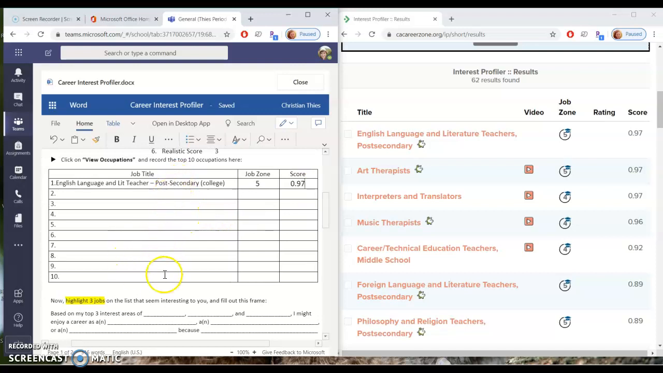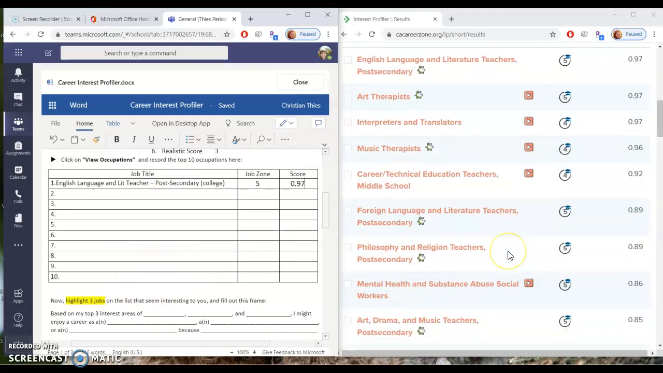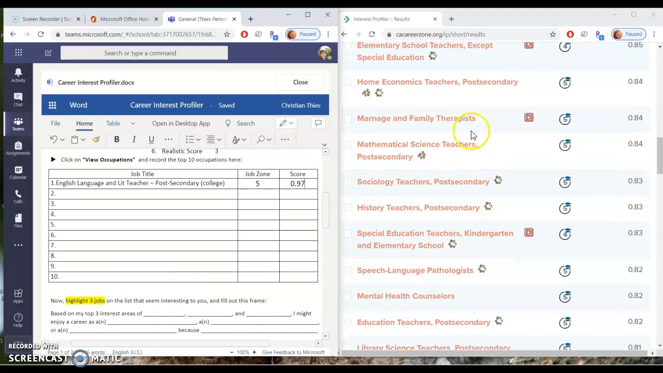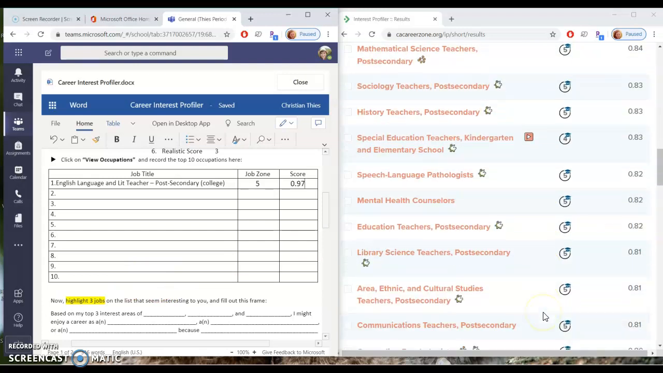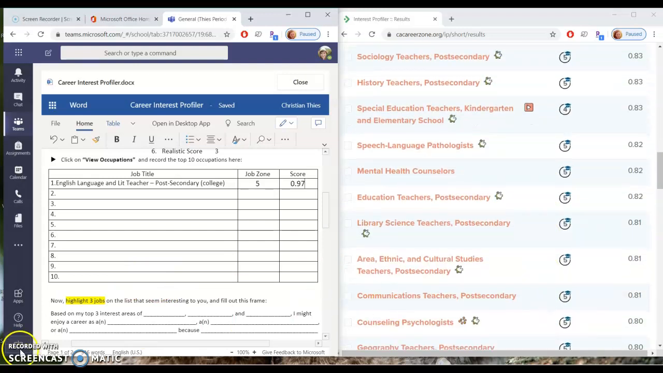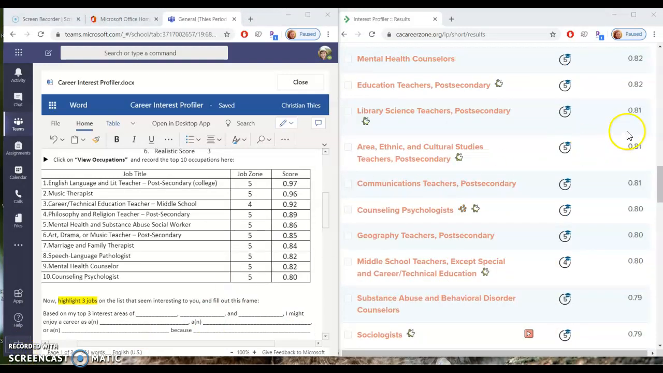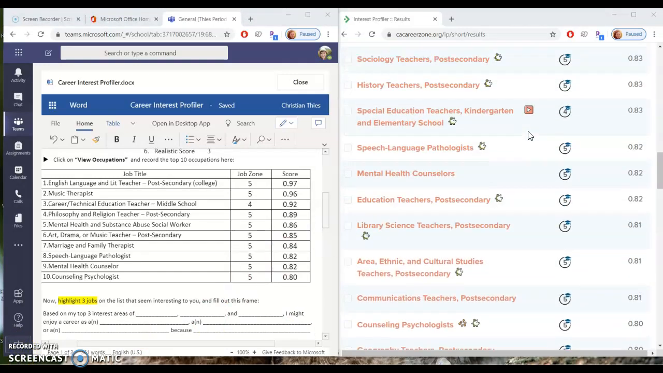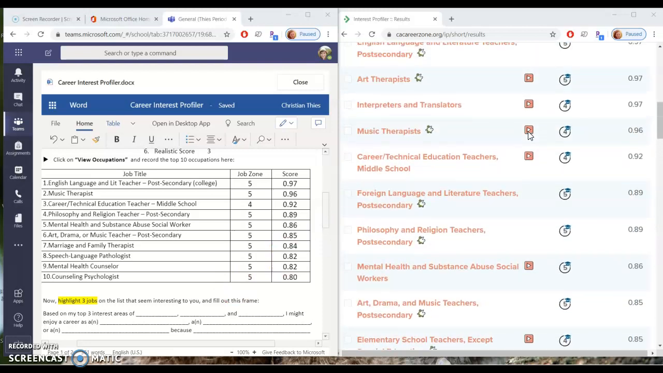Okay, going down the list, let's fill in any top 10. You can go even beyond the top 10 if you find something towards the bottom that you really think you might enjoy. So go and do that now, please. Alright, so I have scrolled through a lot of this list. I've gone past the top 10 and I've figured out the top 10 that I might think I like.